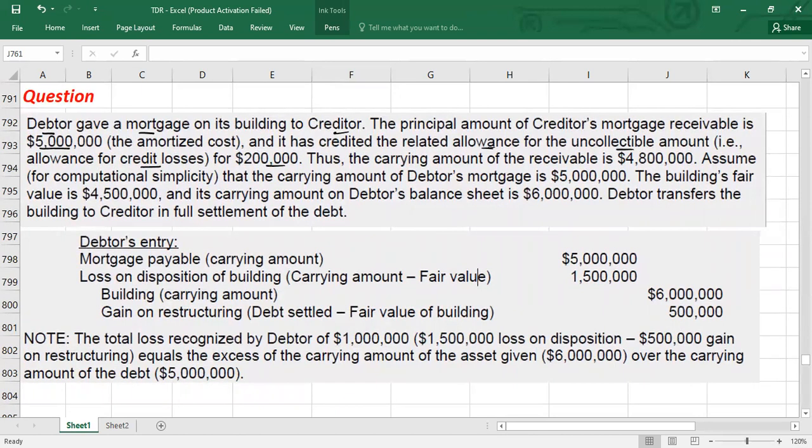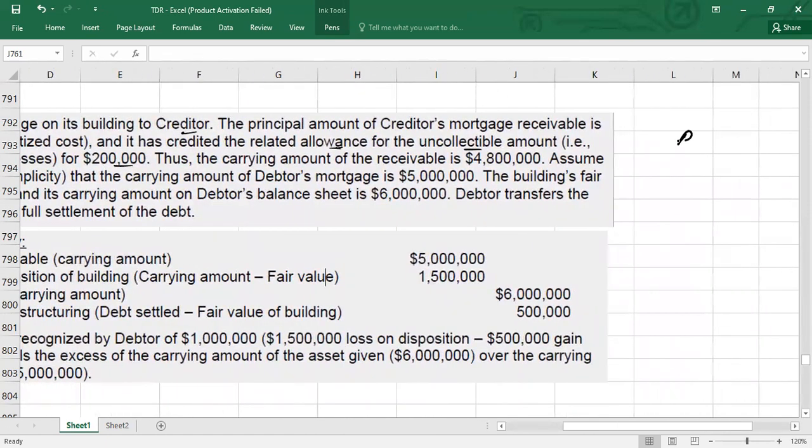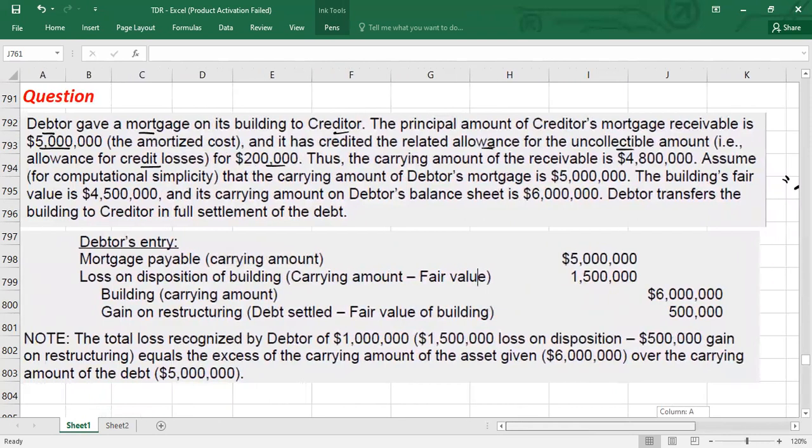In the creditor's books, I mean the person who has given the loan, he will book the receivables at amortized cost minus allowances for uncollectibles, also called allowances for credit losses. This is the net realizable value of receivables, but it is in the creditor's books. I'm going to talk about the debtor's point of view first. Thus the carrying amount of the receivable is 4.8 million. How did we get this? Because the total receivable was 5 million minus the allowance for credit losses of 200,000, so the total net carrying value is 4.8 million.